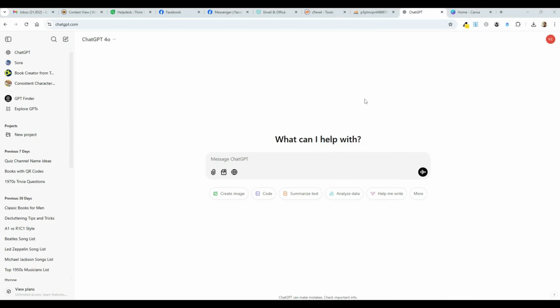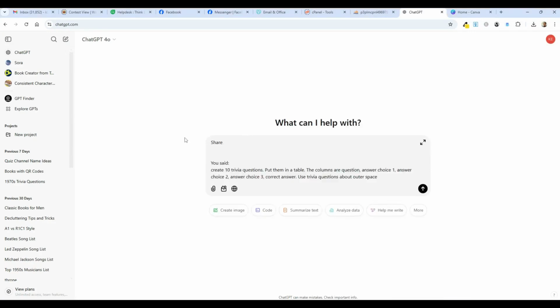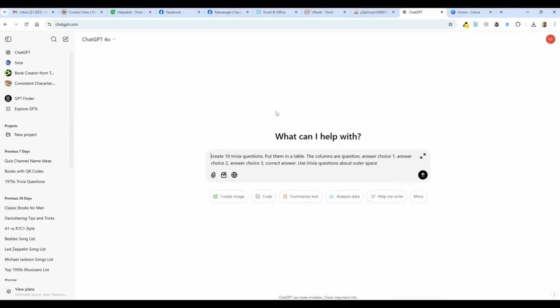And let's get going. So this is what I'm going to do in chat. I'm asking chat to create 10 trivia questions and put them in a table. You'll see why once the table generates. And I'll tell you what it's about. Probably the most interesting thing here is I'm telling it to make trivia about outer space.